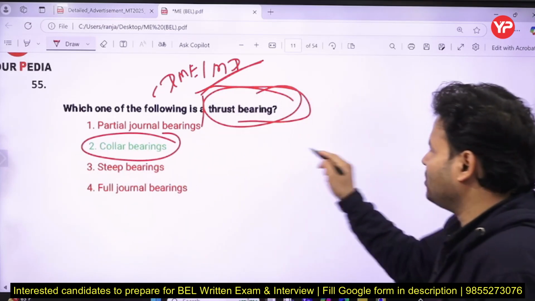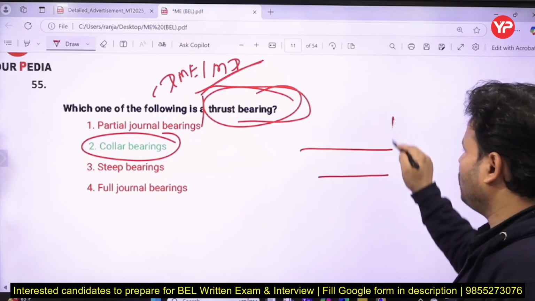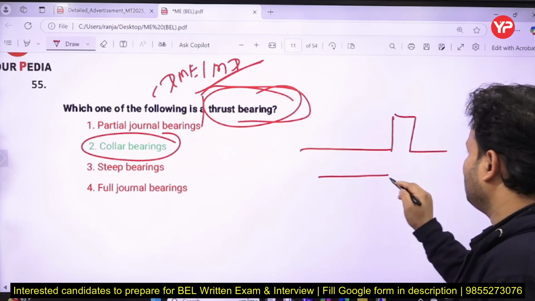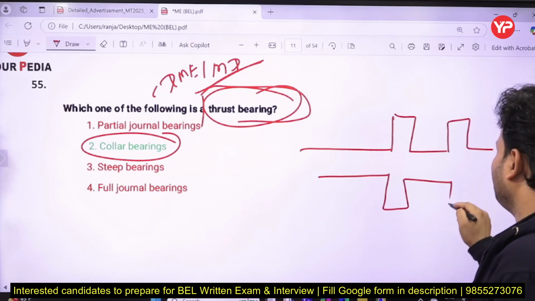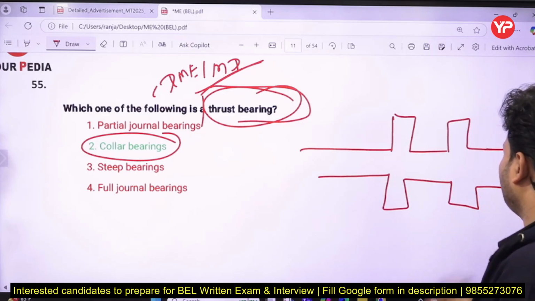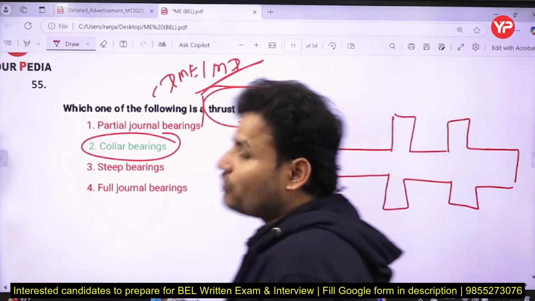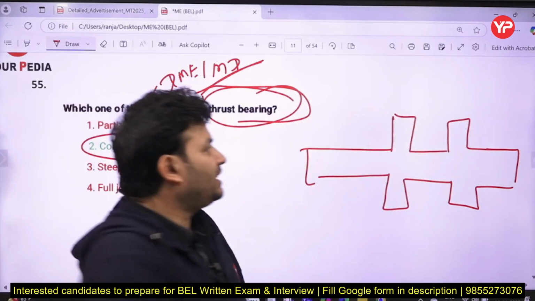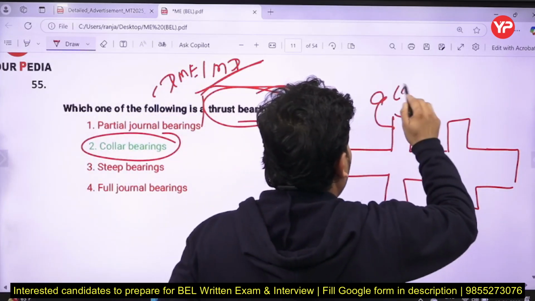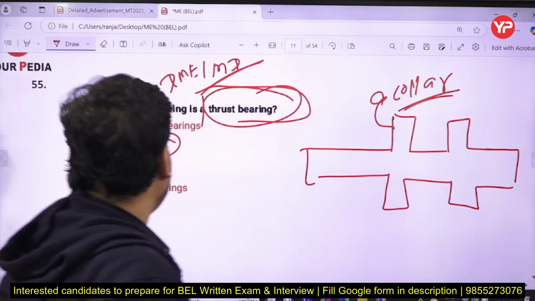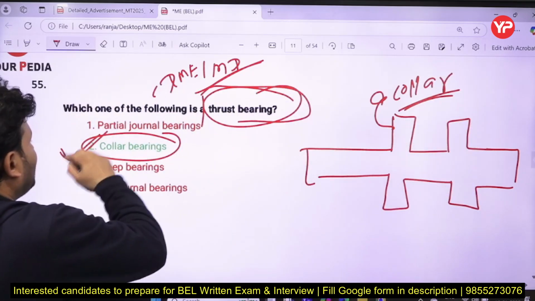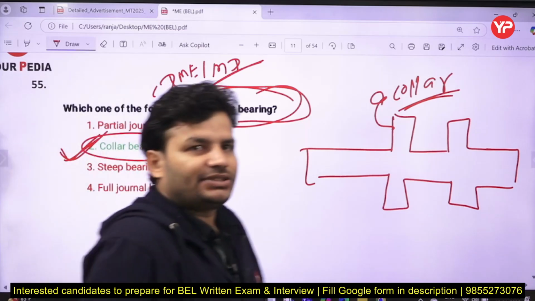How is it going to happen? Suppose this is your shaft and you are going to use multiple collars. You can use multiple collars according to your requirement, like that. So this is called collars, my dear friends, and basically this is known as a collar. So it will be called a collar bearing. So 2 is the right answer. Collar bearing is the correct answer.